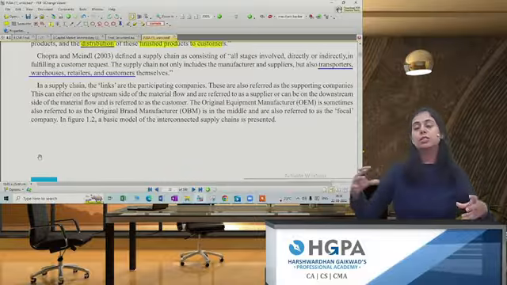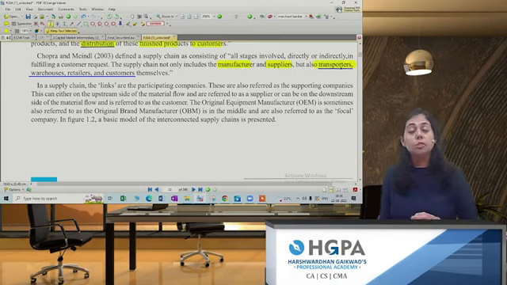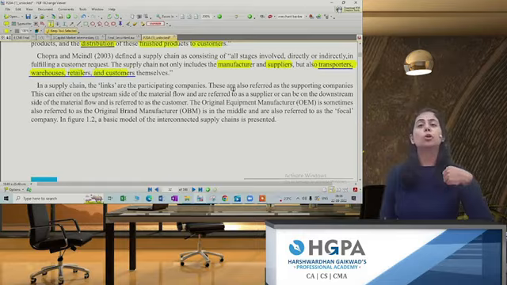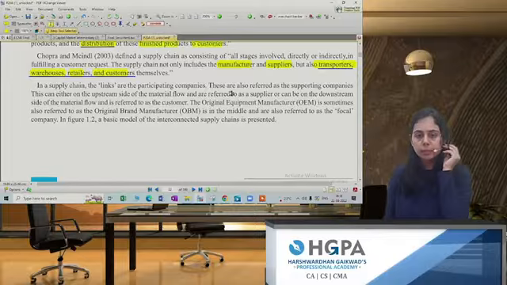And in supply chain management, how many people will be considered? There will be suppliers, manufacturers, transporters. You will need to keep your raw material in the warehouse, and there are retailers, customers, distributors, wholesalers. So in this complete chain, many various people will be considered for this purpose.